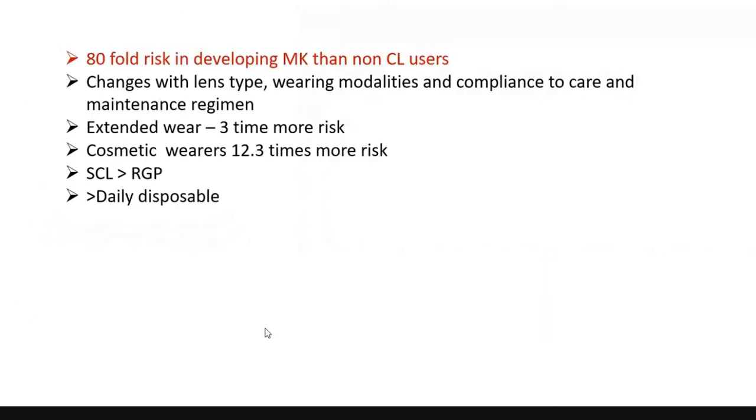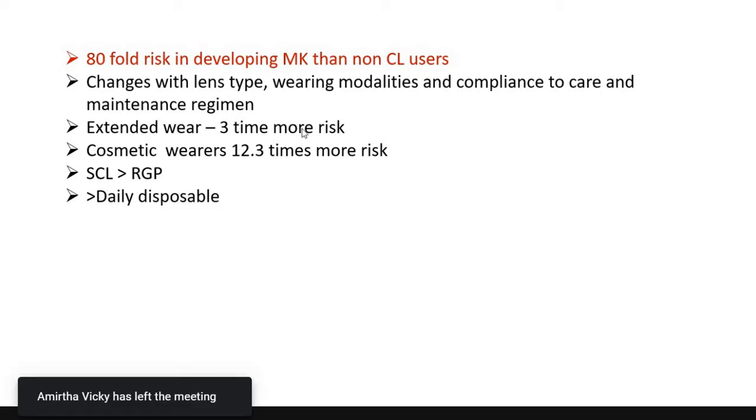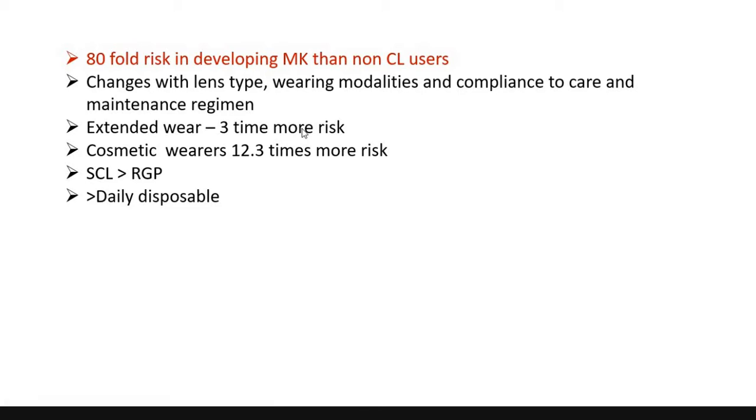related infections. It is always important to know that contact lens wearers are at 80 times more risk of developing microbial keratitis than non-contact lens wearers. But again, this risk changes with the lens type they use, wearing modalities, and their compliance to care and maintenance. People wearing extended wear contact lenses are more prone to infections than daily disposable lenses.